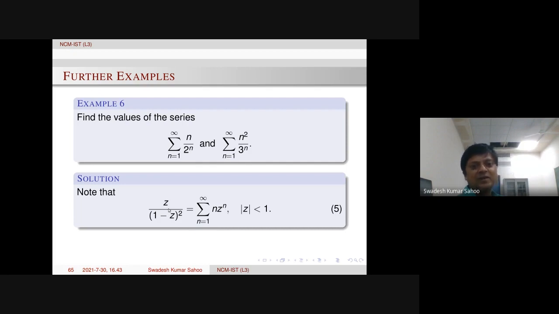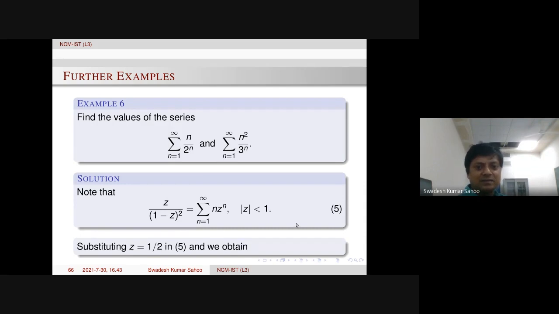From a geometric series, one can compute it by taking the derivative once, then multiplying with z. Then one can get it like this. Then here if we put z equal to 1 by 2, we get n over 2 power n. So we just simplify the left hand side, and that will be your value. Simple.